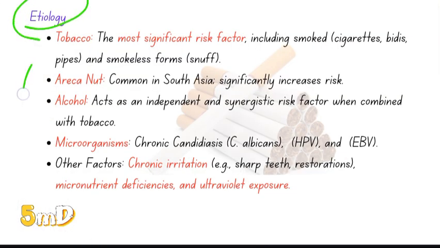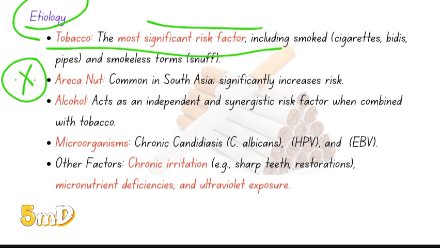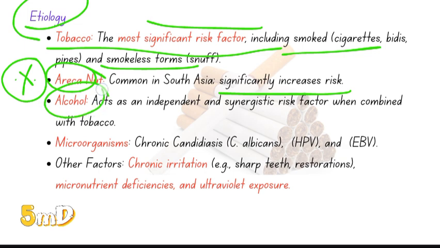Etiology, a very important subheading. Tobacco is the most significant risk factor, including smoked and smokeless forms. Areca nut is a synergistic factor. When used along with tobacco, it shows increased risk. Alcohol also acts as an independent and synergistic factor when combined with tobacco.